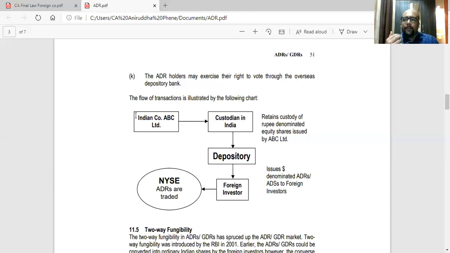This was again there in CA Inter, if you remember. ADRs, GDRs were there.